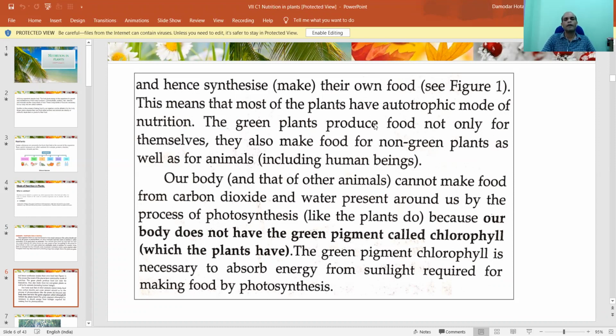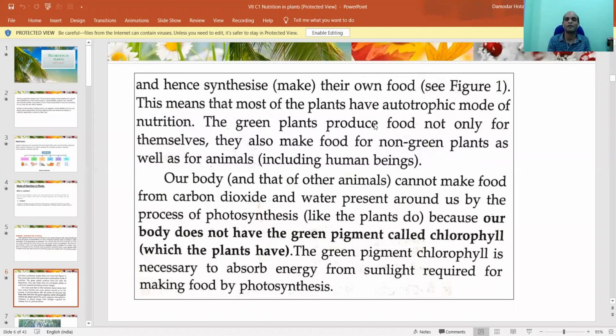You will ask, sir, how? You see, a mango tree produces food, and that food is stored in the form of carbohydrate in the fruit, the mango fruit. But does the tree take the food? No. It is for others. We people eat it, animals eat it, squirrels eat it, birds eat it. Okay. So look, the green plant is a blessing for us.